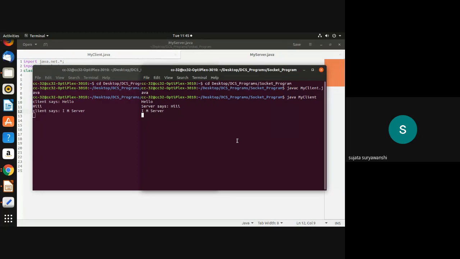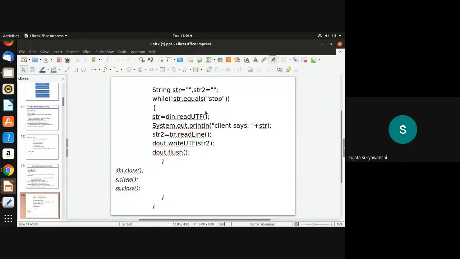In this way, you can create your program. Once you have created your chat application for chatting with your friend, you can also write methods, such as addition and subtraction. If the client wants to find the addition, the client will only call that method. That method will be defined at the server level, and the server will find the addition of the given numbers and send the result to the client side. So in this way you can implement your own chat application with the help of a TCP client and server. After that, we'll go to the next slide.